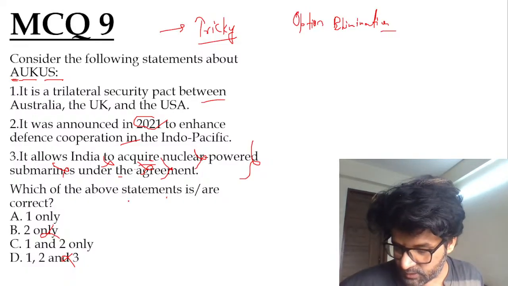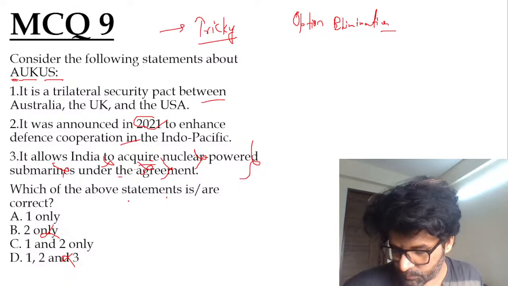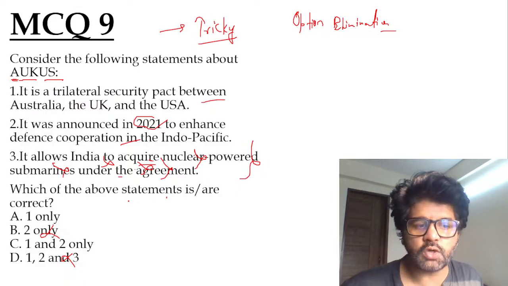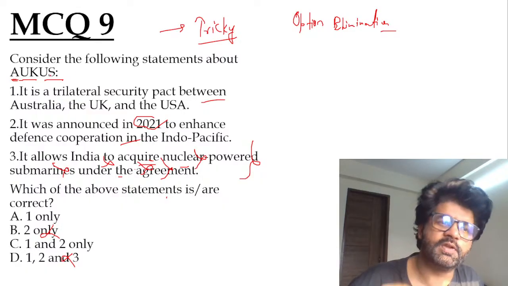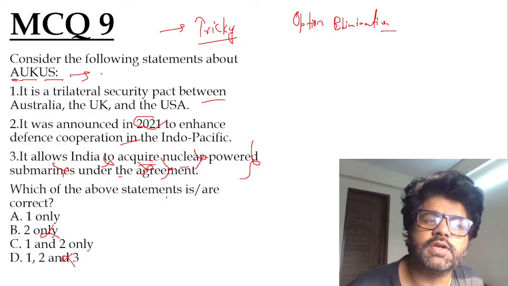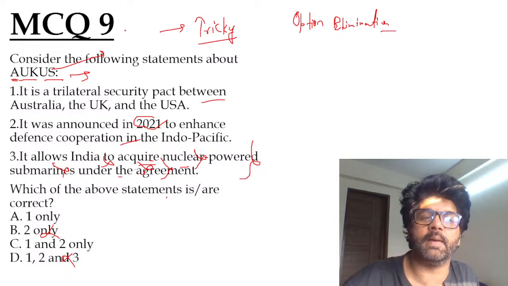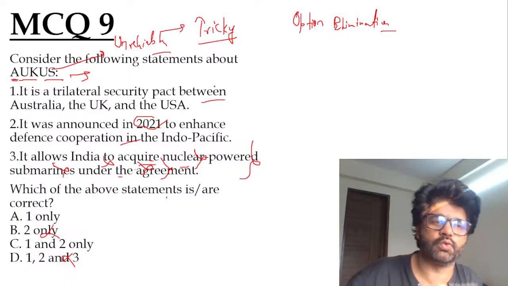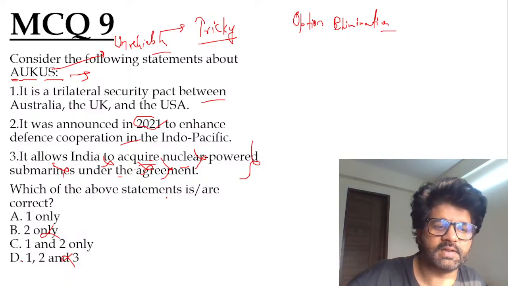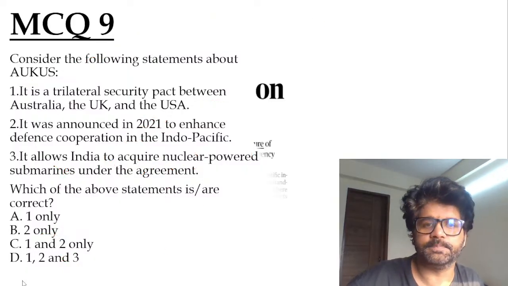The answer as stated by Harshini, Rishi, Iltush and Annie. And Annie, hope you're understanding why D is not the answer. The third is wrong. This whole thing does not allow India to acquire. It has nothing to do with India. But now they want India. Australia wants India because the US is becoming unreliable. But yes, initially it has nothing to do with India. It's not about submarines, this and that. That's a different thing altogether.